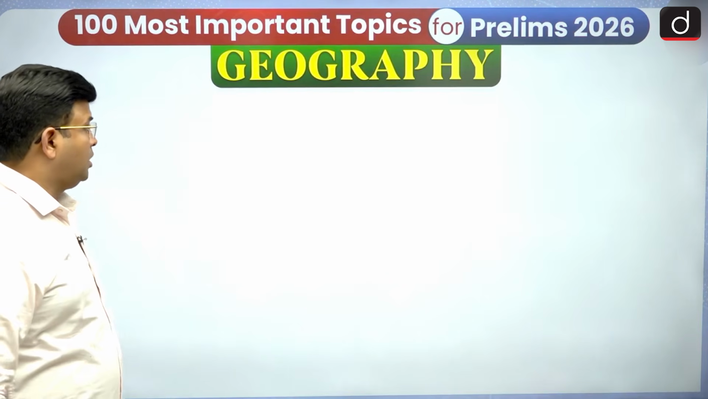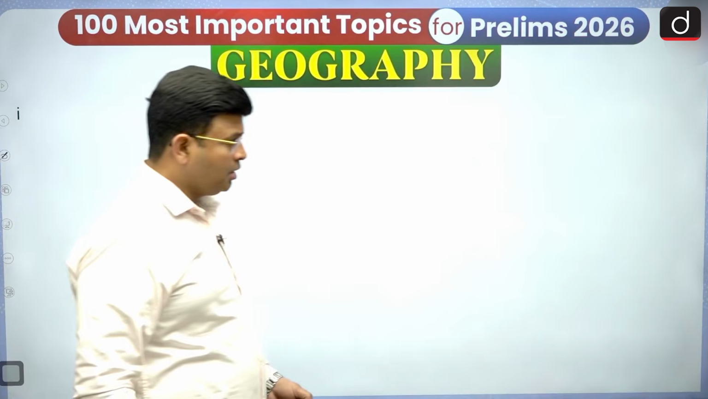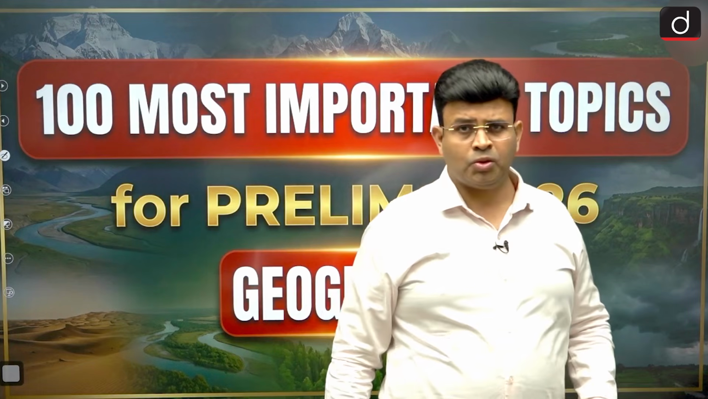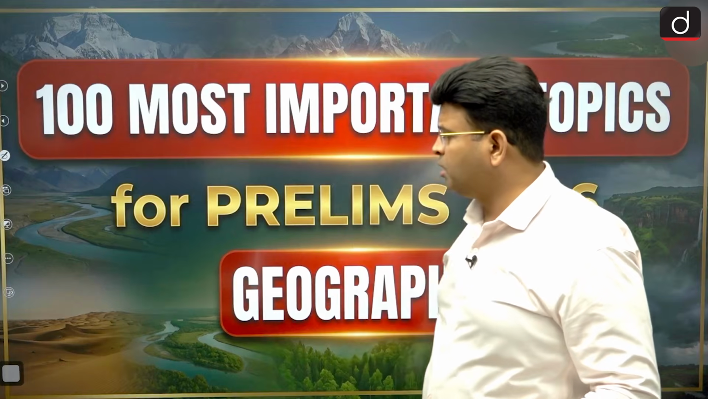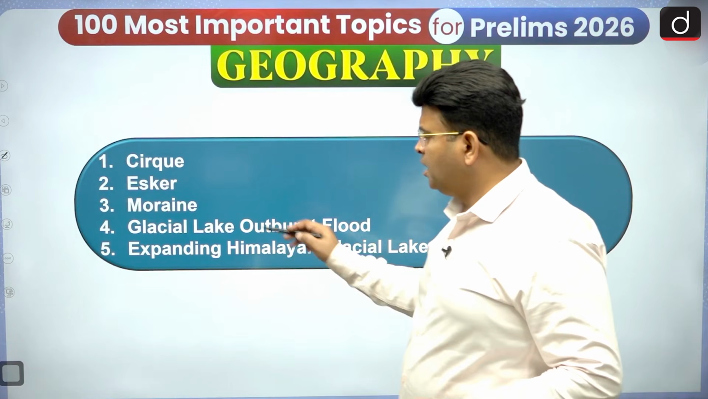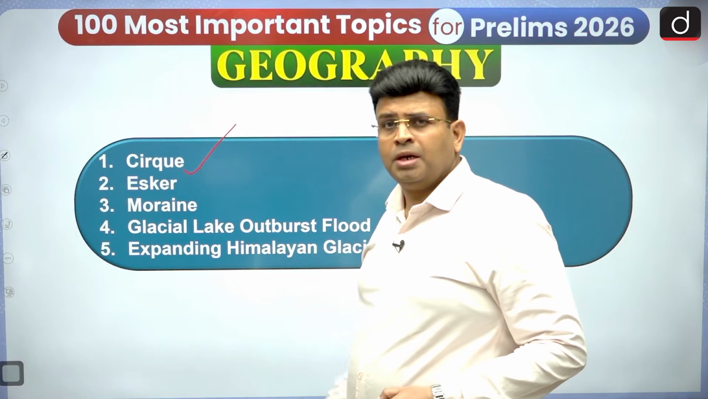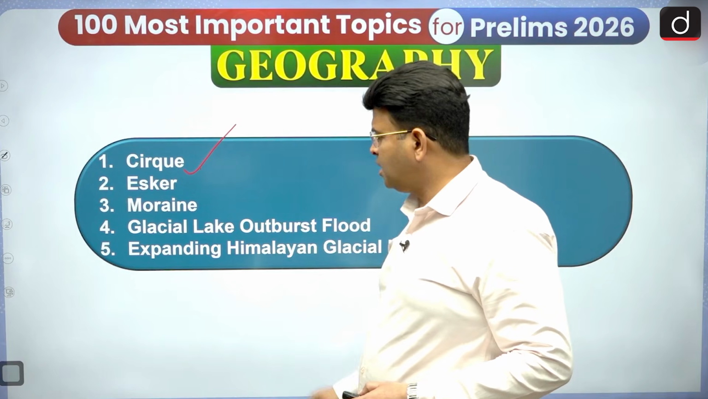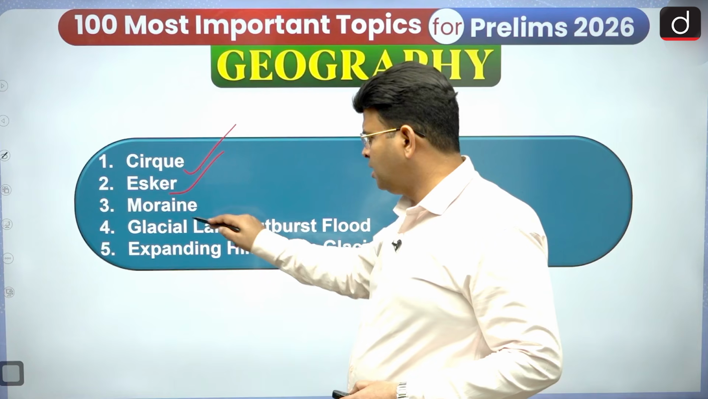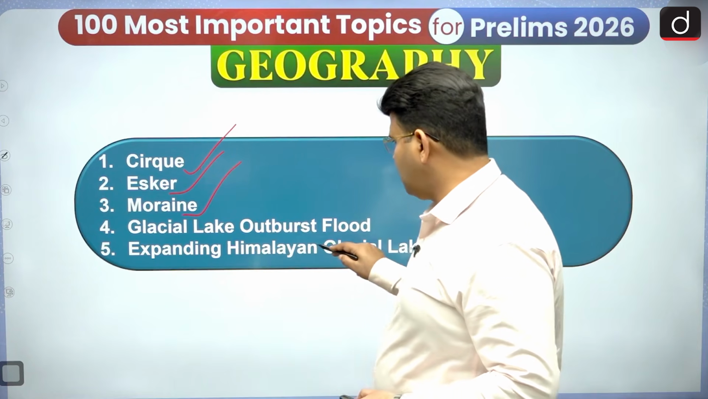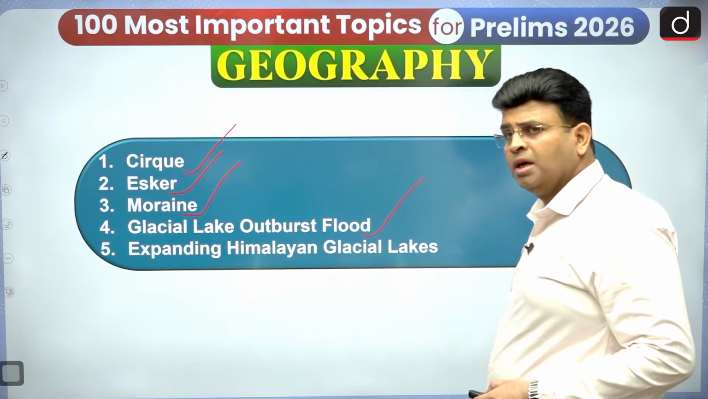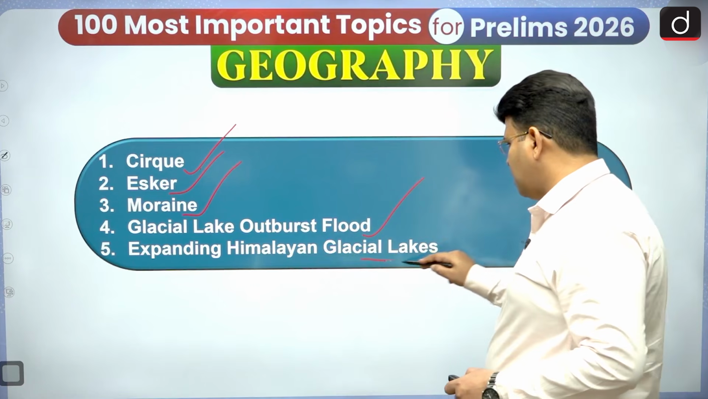Now the next part that we are going to see in the fourth episode is related to the Cirque, and especially to glaciers. There is the Esker we have to see, the Moraine, then Glacial Lake Outburst Flood understanding, and Expanding Himalayan Glacial Lakes.